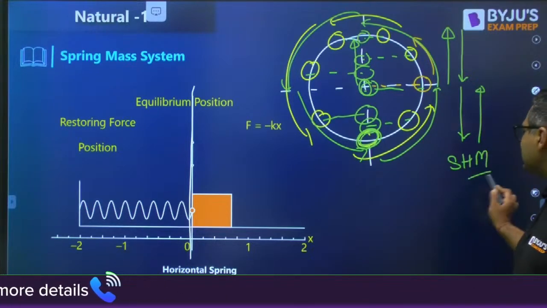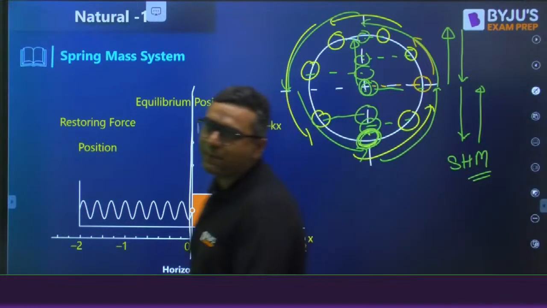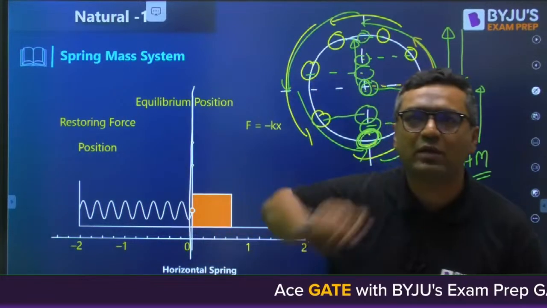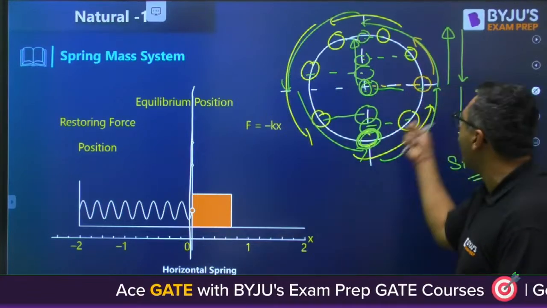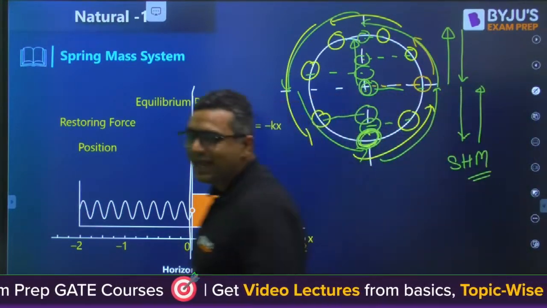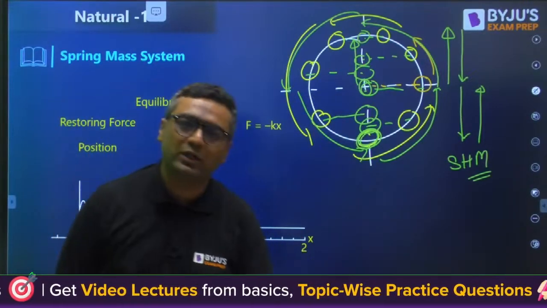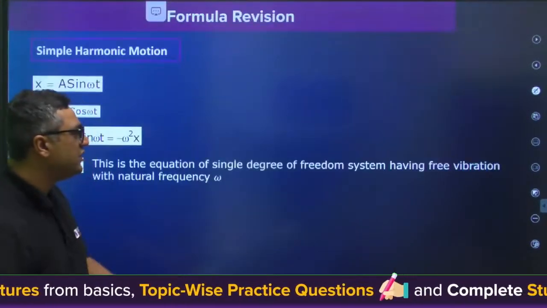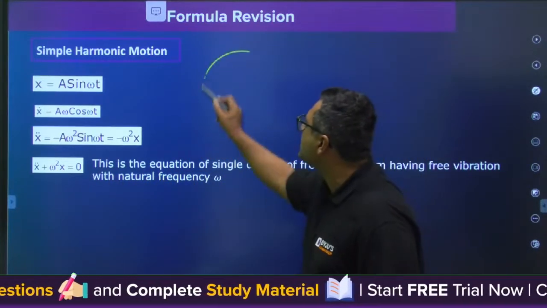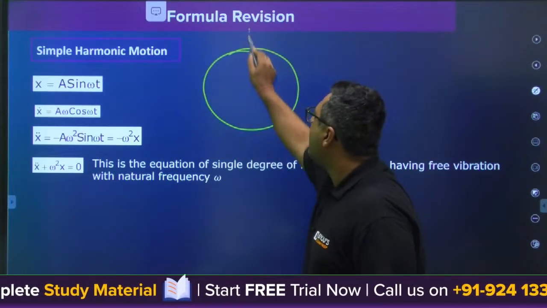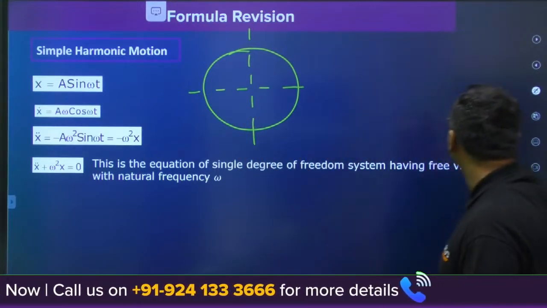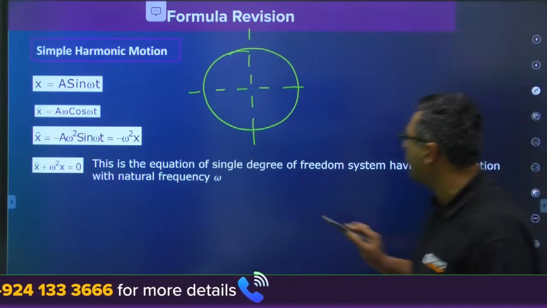So we are getting simple harmonic motion by taking the projection of a ball which is in pure circular motion. The projection of the ball in circular motion, which we are taking on any of the diameters, is looking like what? It is looking like simple harmonic motion. Now we will derive the equation for simple harmonic motion very easily. I will not be deriving everything. This is the basic one, so I am deriving it. Otherwise, we will be going with the formula only, because it is a waste of time for GATE to derive all the formulas again and again.